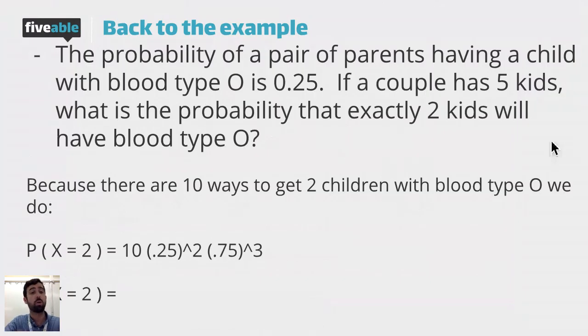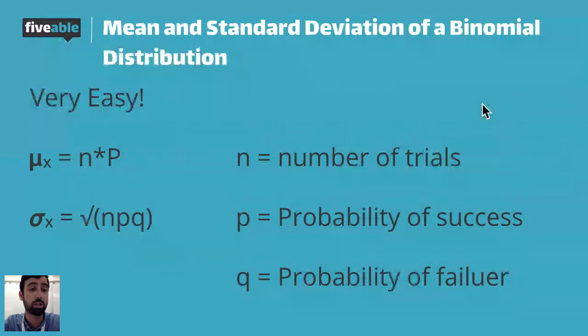Mean and standard deviation. In a binomial distribution, you will have a mean and standard deviation. They're really easy to get. Here are the 2 formulas that you need. The average of a binomial distribution is your number of trials times the probability of success. Your standard deviation is the square root of the number of trials times the probability of success times the probability of failure. So those are the 2 formulas that will get you the mean and standard deviation of a binomial distribution.